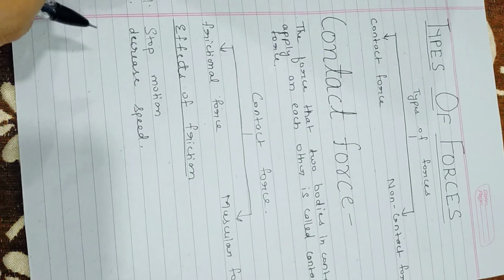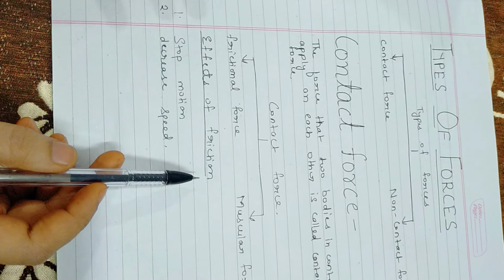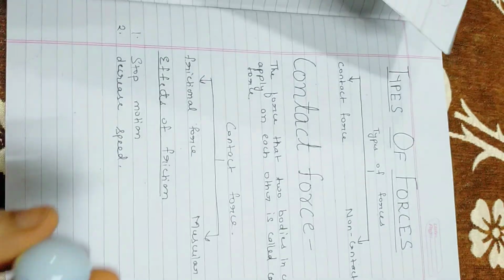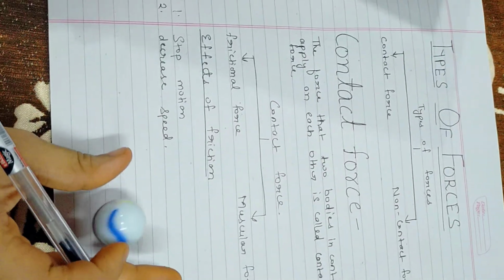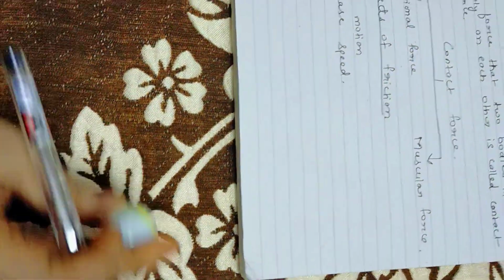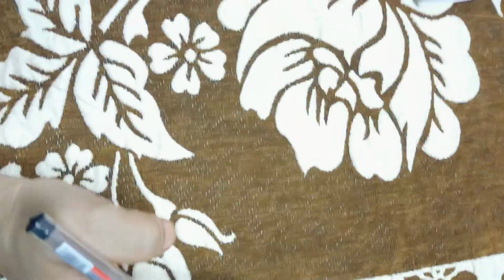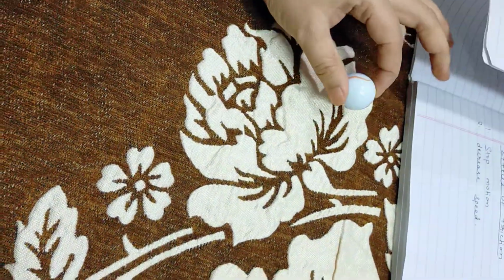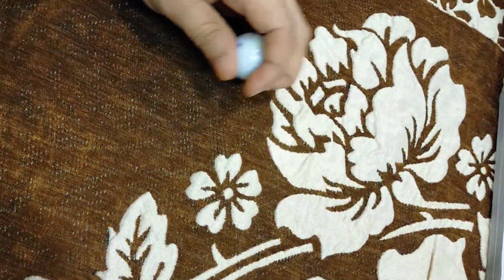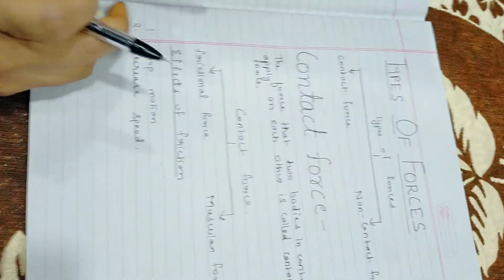Now it is clear from the example that I had given what the effects of friction are. It can stop the motion, as it stopped the motion of my moving ball when it was on this cloth, and it can decrease speed also. Earlier, if I applied much force with great speed, it will still stop after a while, or likewise it can decrease the speed. So it can decrease the speed of an object. So this was about the effects of friction.